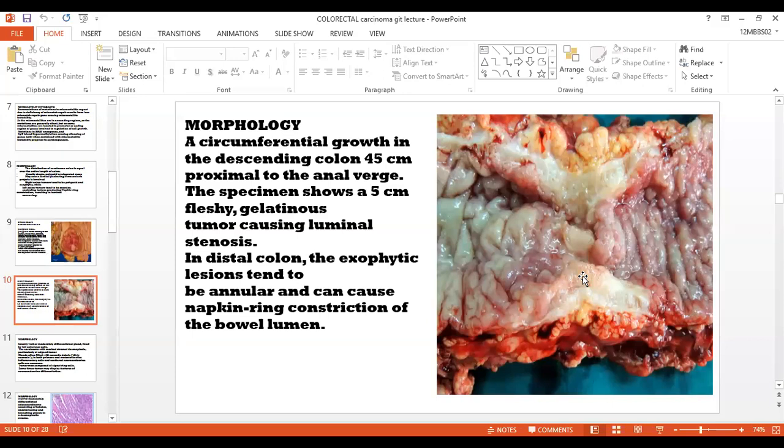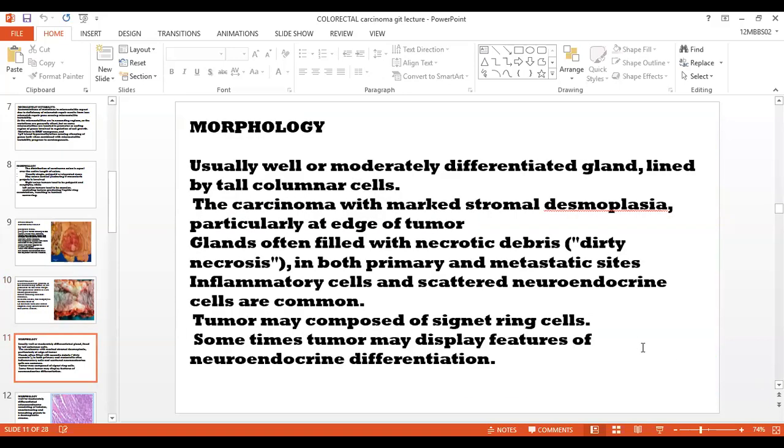In the distal colon, exophytic lesions tend to be annular and can cause napkin ring constriction of the lumen. Usually well or moderately differentiated glands lined by tall columnar cells.